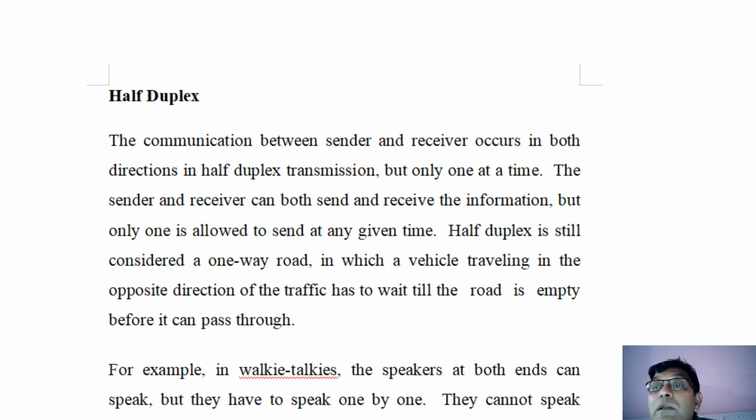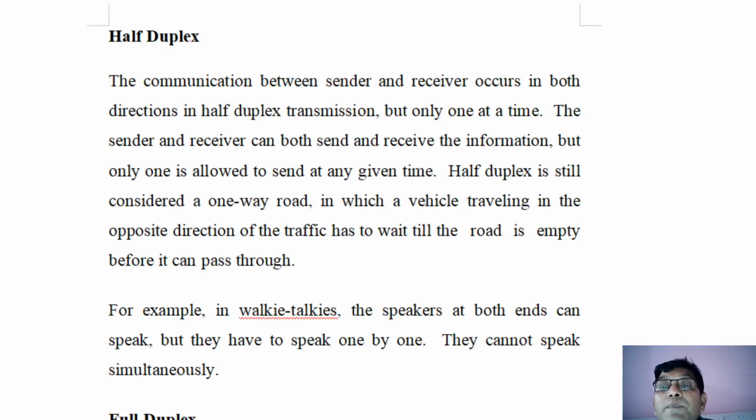That's why it is called half duplex communication. So half duplex communication is still considered a one-way road. So it is a one-way road only. Like that, for example, in a walkie-talkie, in police communication, that is a wireless communication, or in the case of traffic signal communication. And this is the half duplex communication.